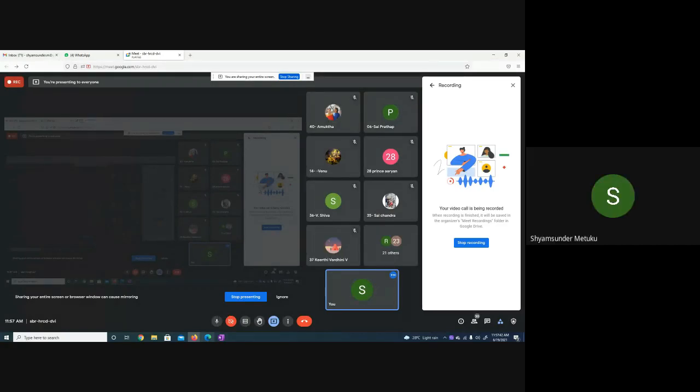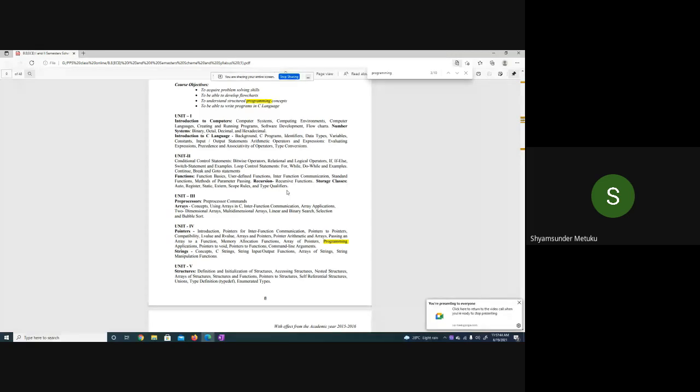Okay, fine. In the syllabus, we completed everything except methods of parameter passing. Only this topic is not covered, but to understand that, pointers are important. So let me talk up to certain points. Here, only functions are important. We just want to understand what a pointer is and how to use pointers for interfunction communication, because the functions topic is over. Then there are pointer to pointers, compatibility, L value and R value, then array of pointers. Because arrays are not yet covered, I cannot explain the array of pointers, so only this topic I will leave.